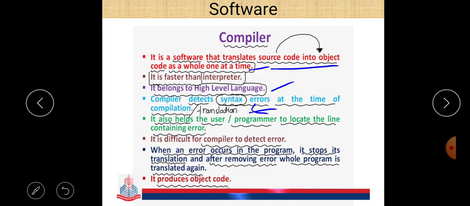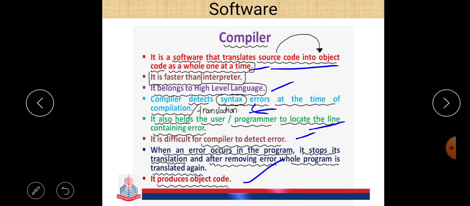Here syntax error means a grammatical error related to a program. It also helps the user to locate the line containing error, and it is difficult for the compiler to detect error. When an error occurs in the program, it stops its translation, and after removing the error, the whole program is translated again, and it produces object code.